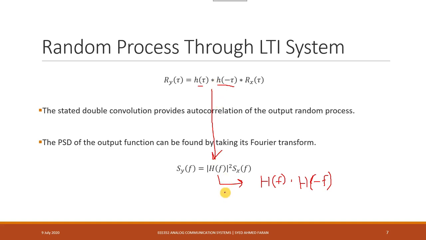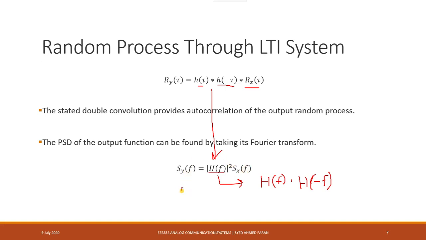We know that this results in this function, which is the autocorrelation of x. When we take its Fourier transform, we get the PSD of x. This happened because we assumed that x is a white wide-sense stationary random process, so the Fourier transform of its autocorrelation function is equal to its power spectral density.